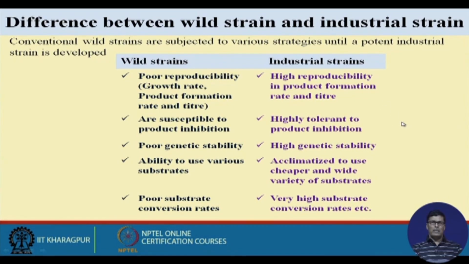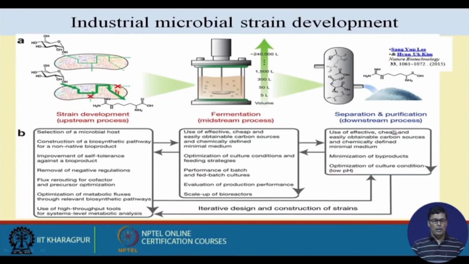That is why the industrial strain is preferred by the industry, and naturally the cost of the industrial strain is very high, because it is specially prepared by different labs for industrial purposes. Now if you look at how industrial strain development takes place, we have three things. We can see strain development in upstream processing, then midstream process and downstream process, like this.